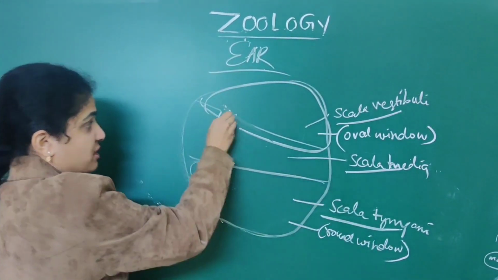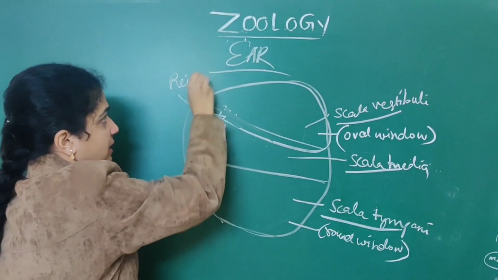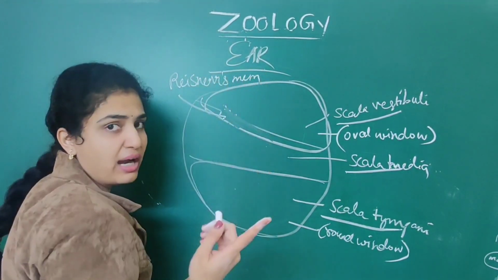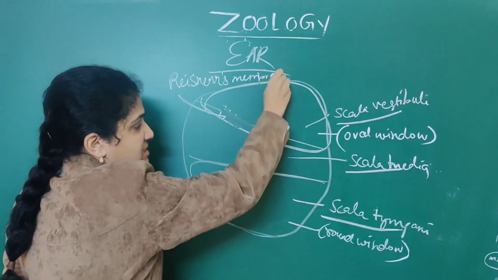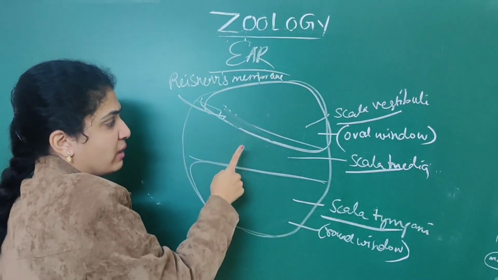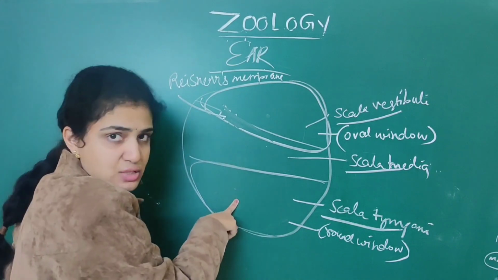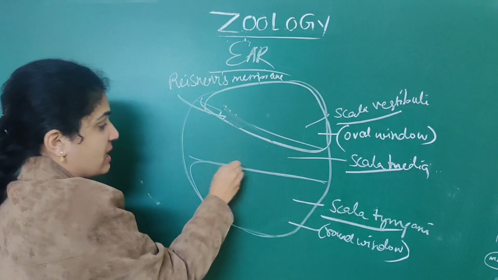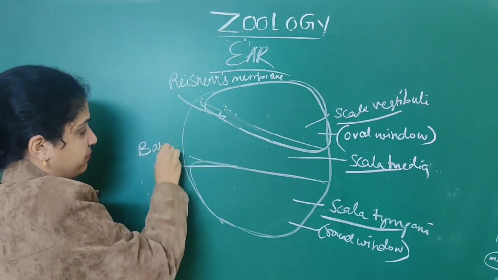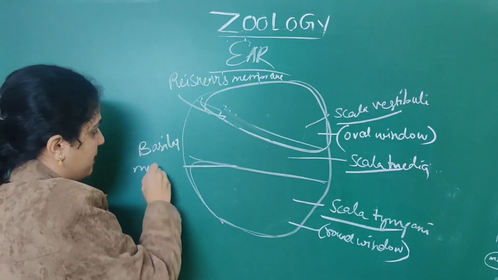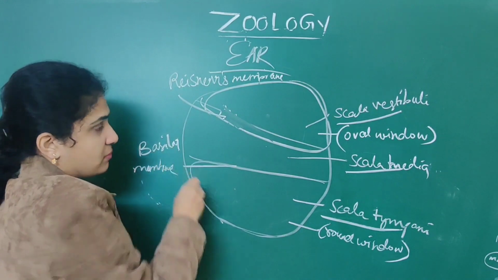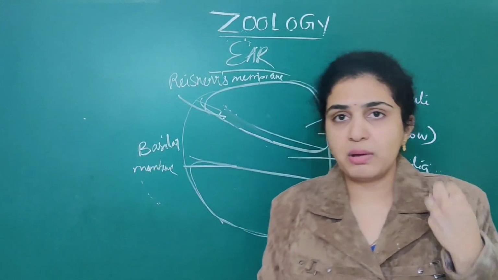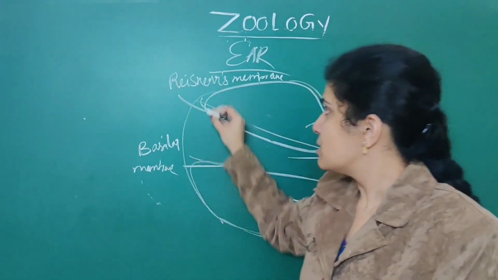That is called Reissner's membrane, which divides the scala vestibuli and scala media. When it comes to scala media and tympani, the division is called the basilar membrane. So Reissner's membrane as well as basilar membrane, two membranes are associated with it.